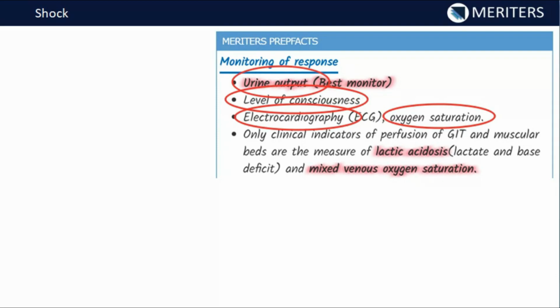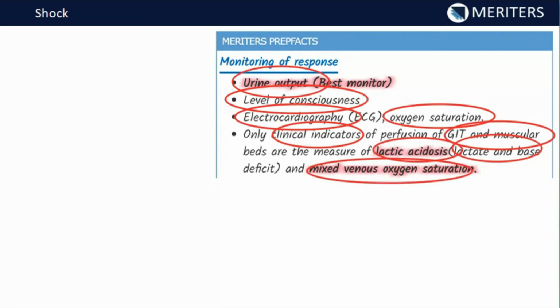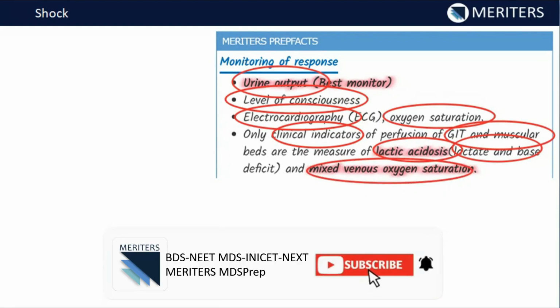Now the only clinical indicators of perfusion of the GIT and muscular beds are the measures of lactic acidosis. So if there is increased lactic acidosis, then there are chances that GIT and muscular beds are not getting enough oxygen. That's why they have shifted to the anaerobic mechanism, and the lactic acid is the final product of the anaerobic respiration. So lactic acid and base deficit we have to monitor, and mixed venous oxygen saturation also we can monitor to find the perfusion of GIT and muscular beds.